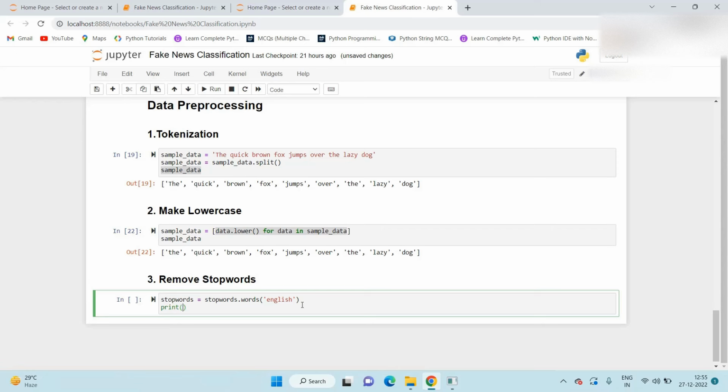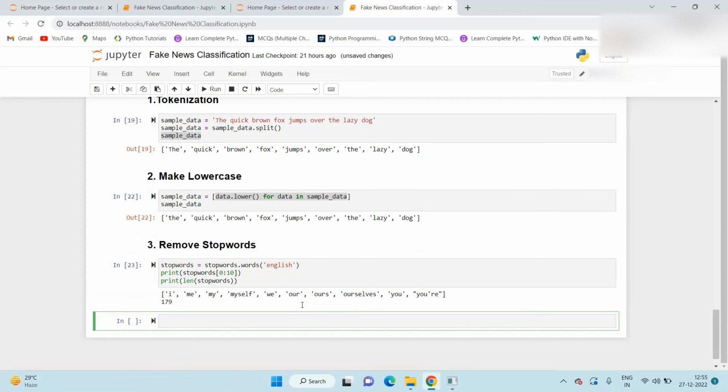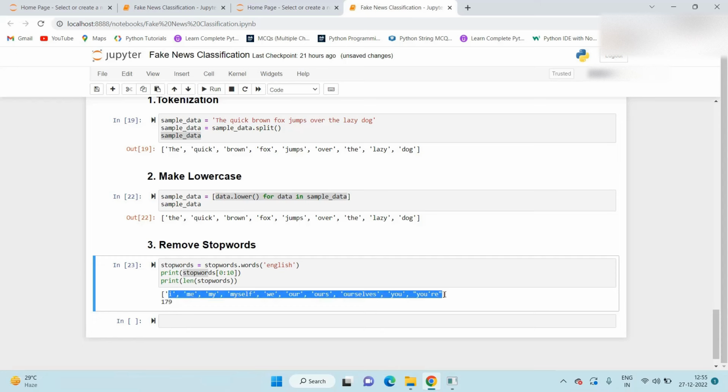I just print 10 stopwords and also print the length of the stopwords. Once you execute this, you will see the total stopwords are around 179. Out of these 179, I just print the first 10 stopwords: I, me, myself, we, our, you. So these are the stopwords.